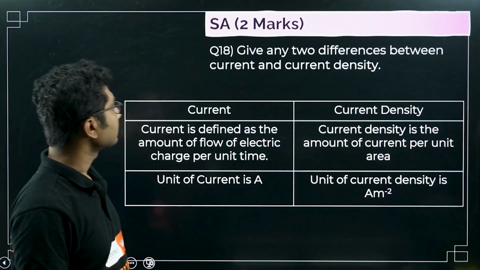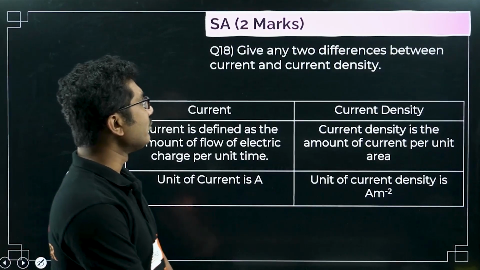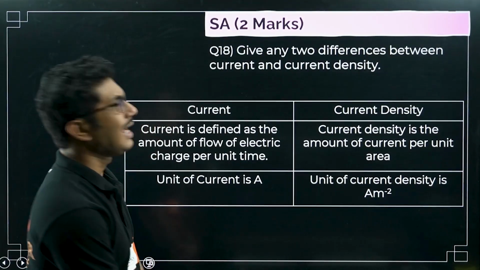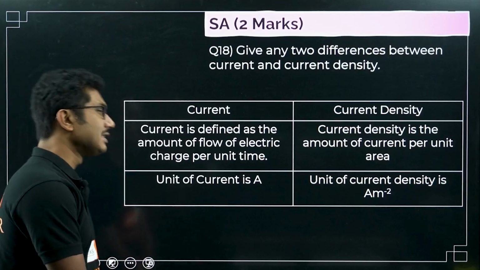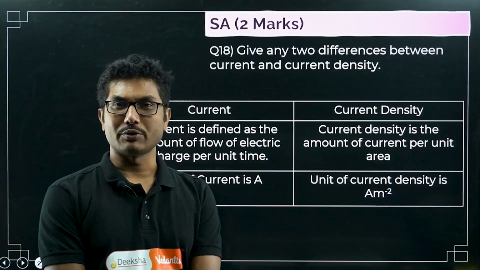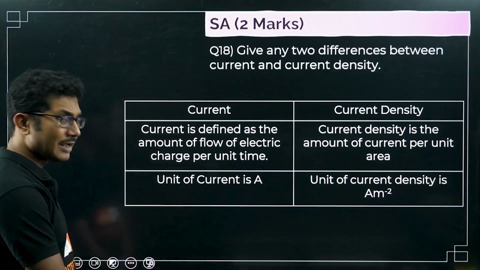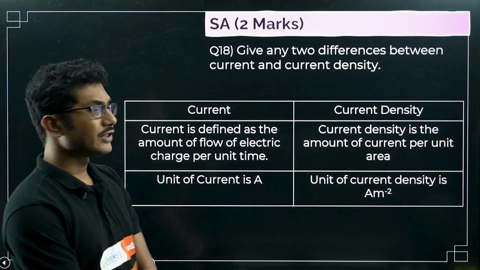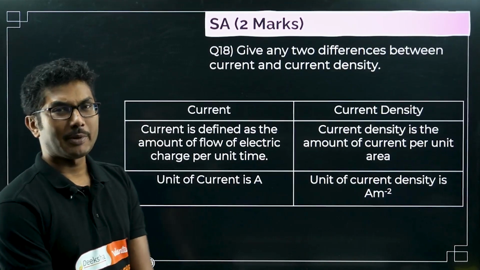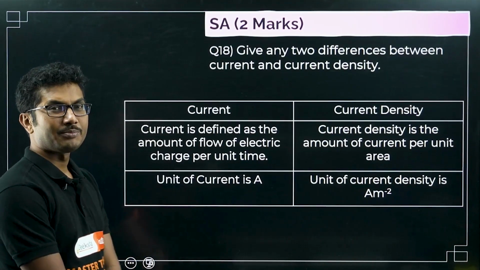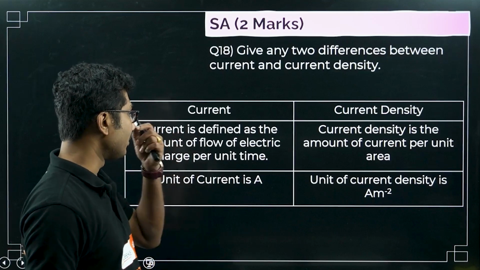Okay, now give any two differences between current and current density. This question is taken from your sample question paper. It has never come before, but this is a new question and it is included in your sample paper, so I thought this question might be important for you, so that's why I have included this.